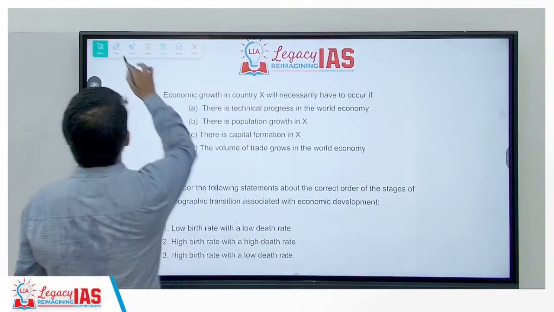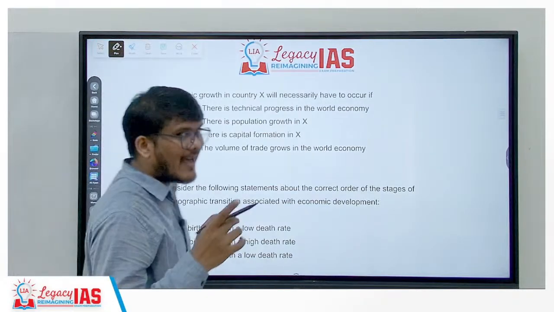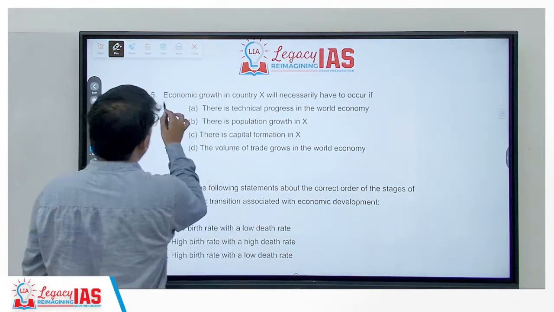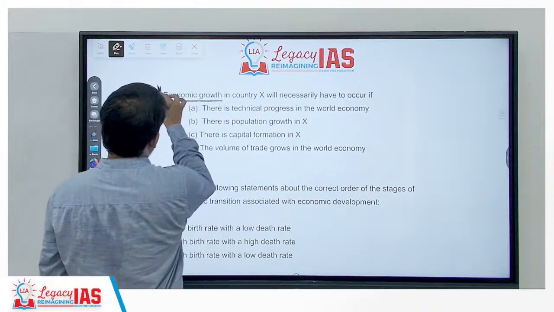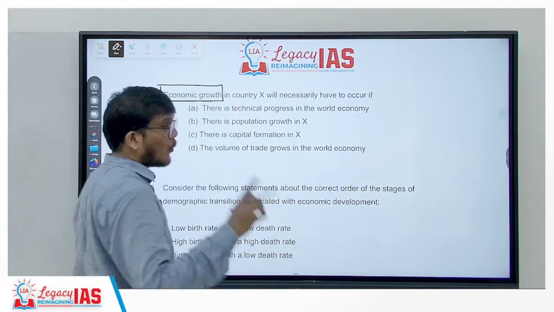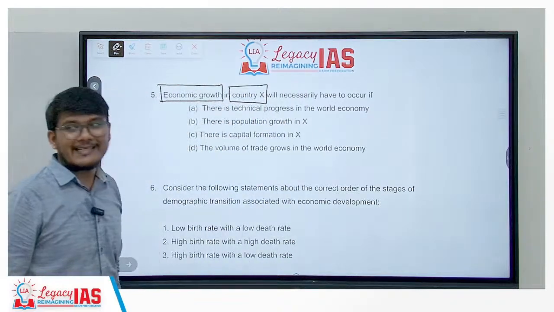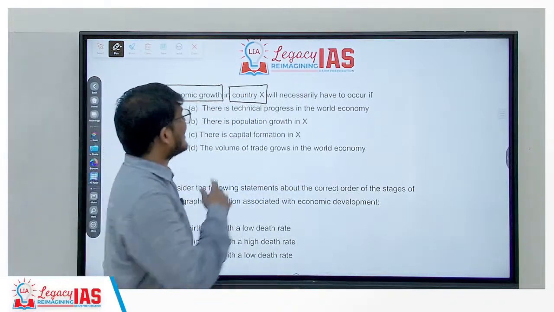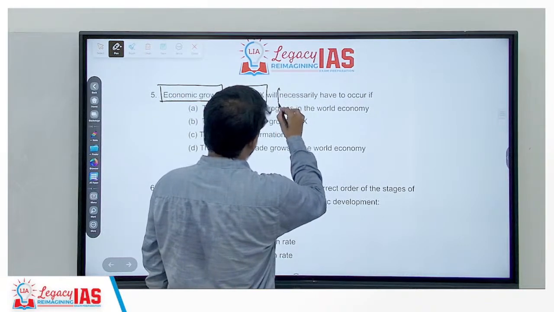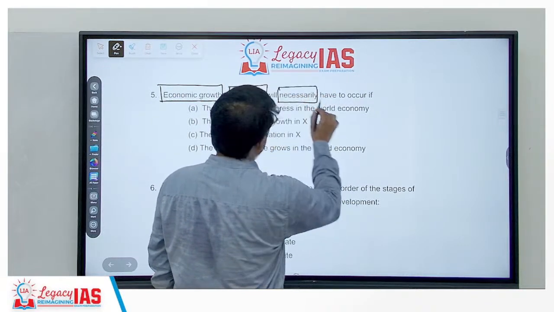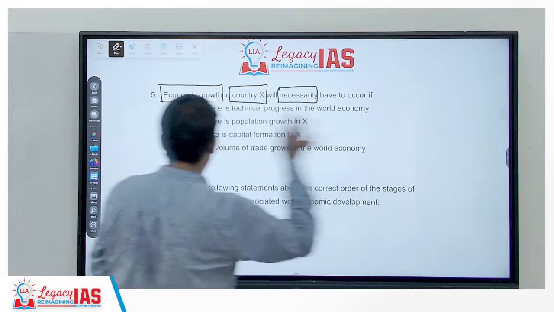So here's your 5th question. It says that economic growth in country X will necessarily, this word is very important, have to occur if.